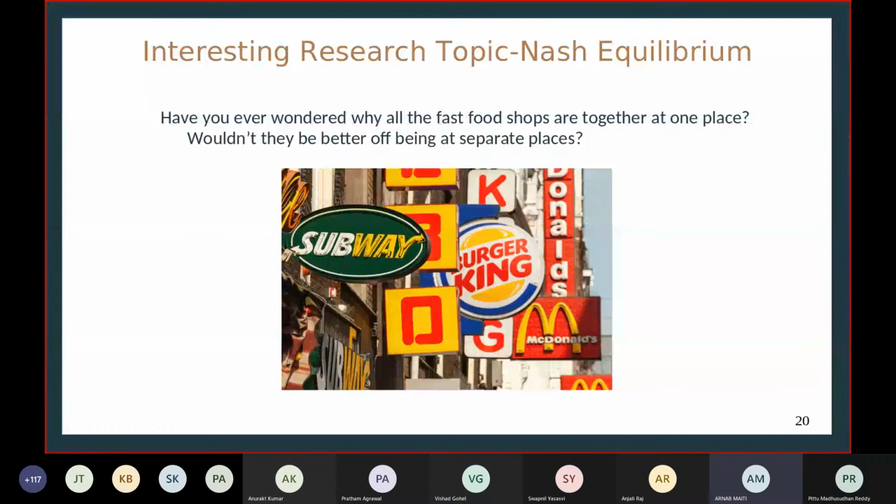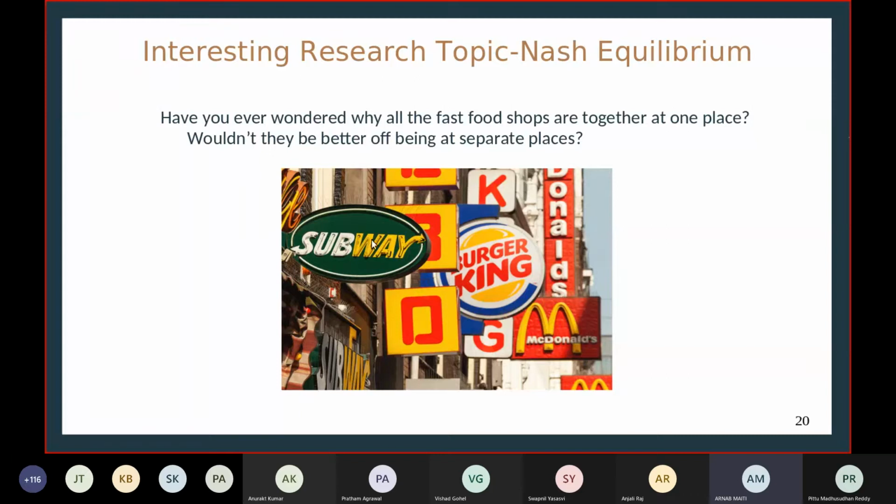So as I was telling, what did we see till now? We started off with some puzzles. Then we touched upon some maths topics, and then we looked at this topic, not in depth, but using one nice example. The way we are going through this is sort of what we do in our regular activities in the club. We look at some puzzles, we discuss some maths topics, and we discuss some research topics also. This research topic is Nash equilibrium, which is quite famous, which many of you know, at least the word Nash equilibrium. So instead of going mathematically, let me give you a real life example.